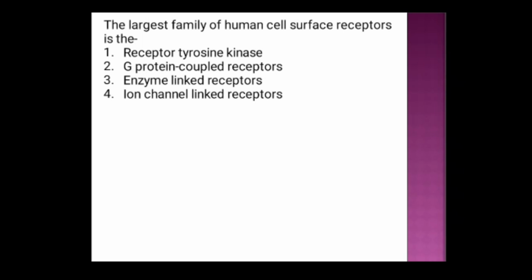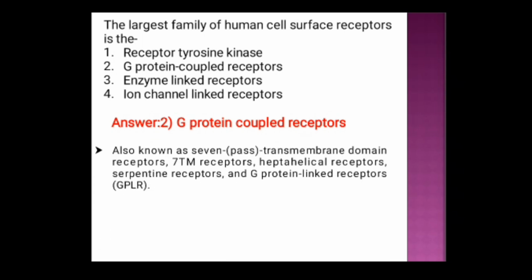Next question. The largest family of human cell surface receptors is the option 1 receptor tyrosine kinase, option 2 G protein coupled receptors, option 3 enzyme linked receptor, option 4 ion channel linked receptors. And the correct answer is option 2 G protein coupled receptors.